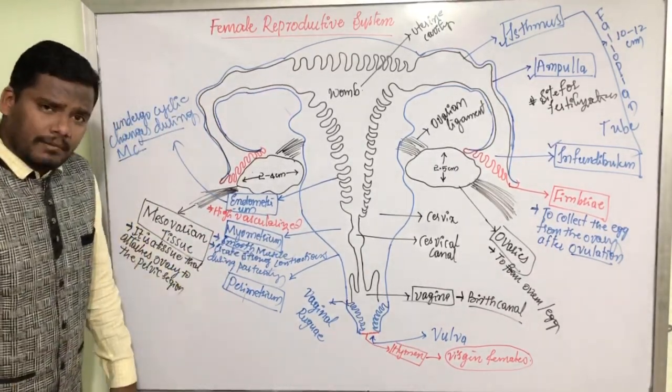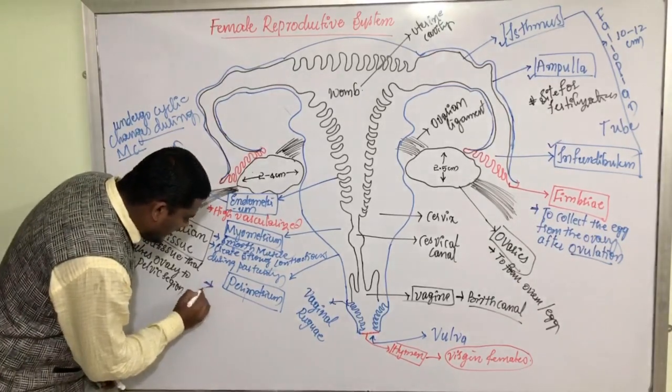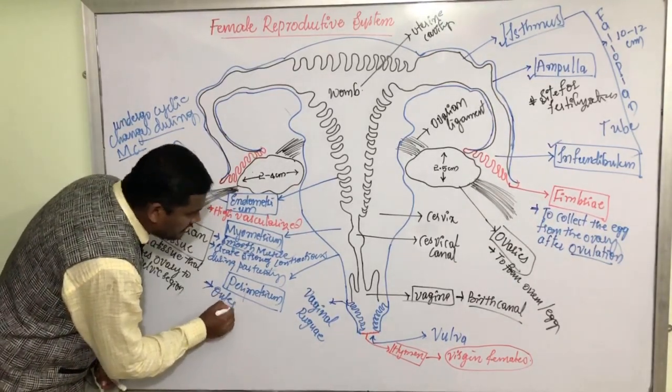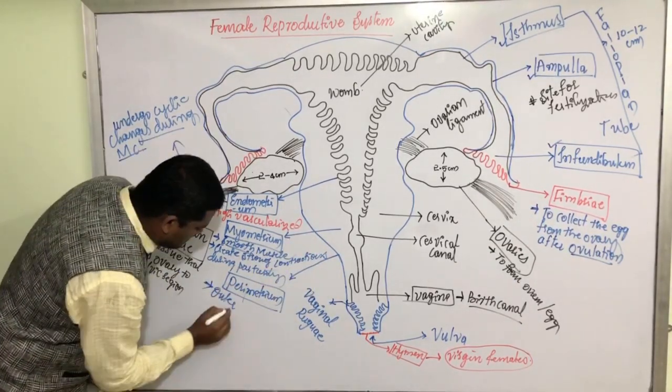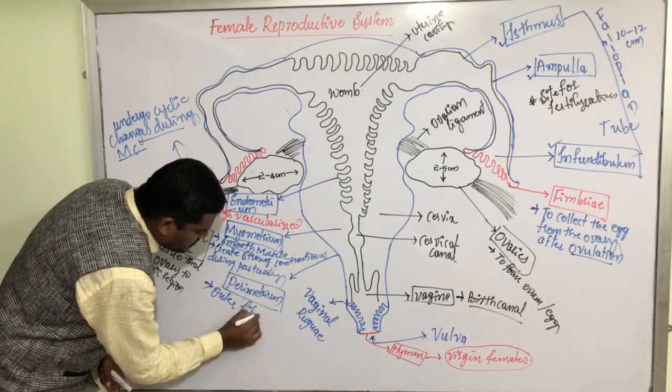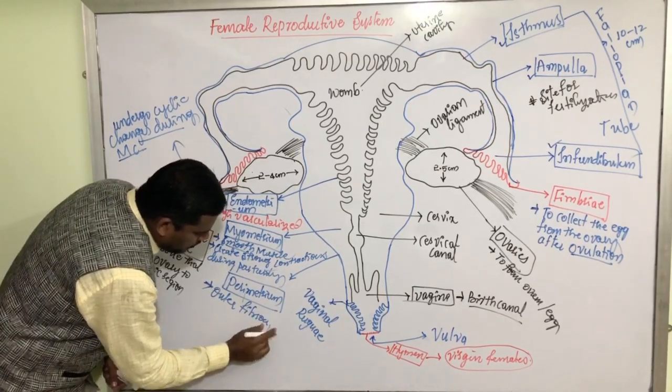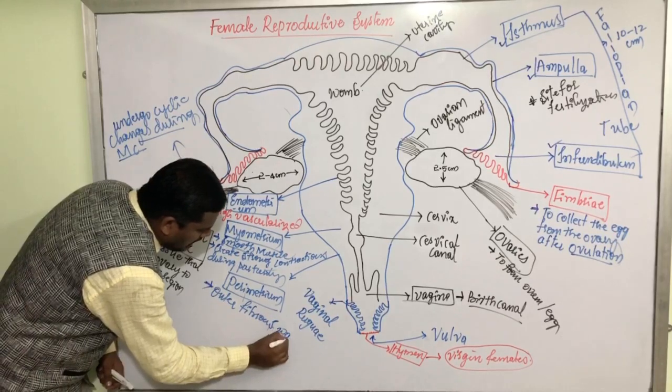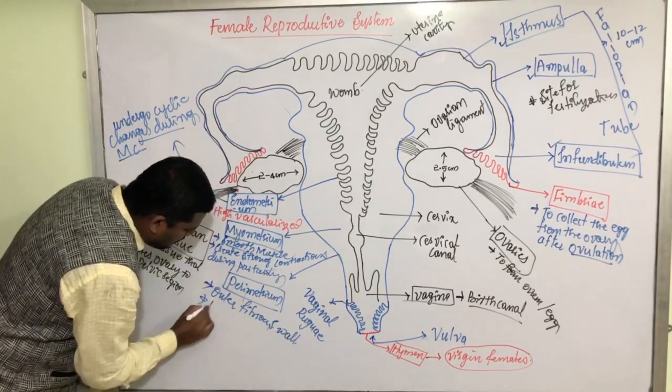Whereas perimetrium, it is the outer. This is the perimetrium outer. This is the outer fibrous. This is the outer fibrous wall meant for protection.